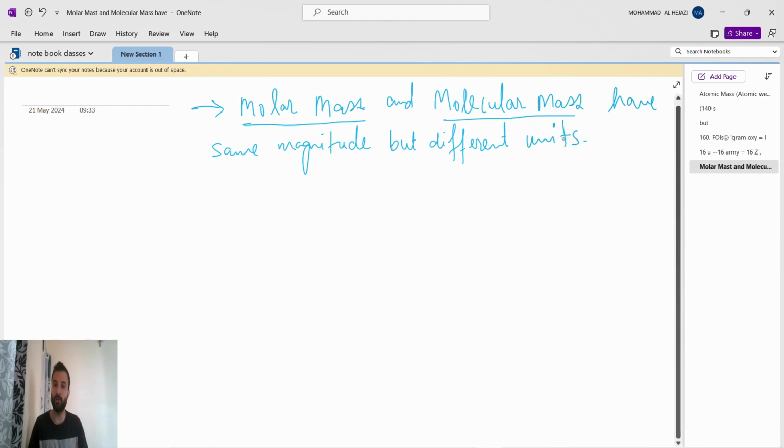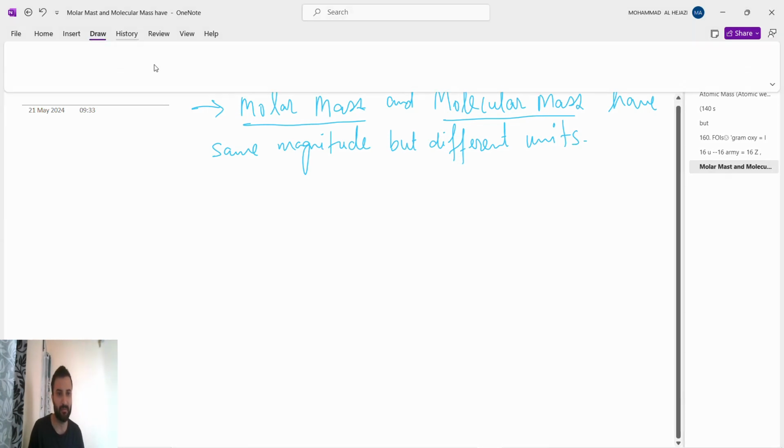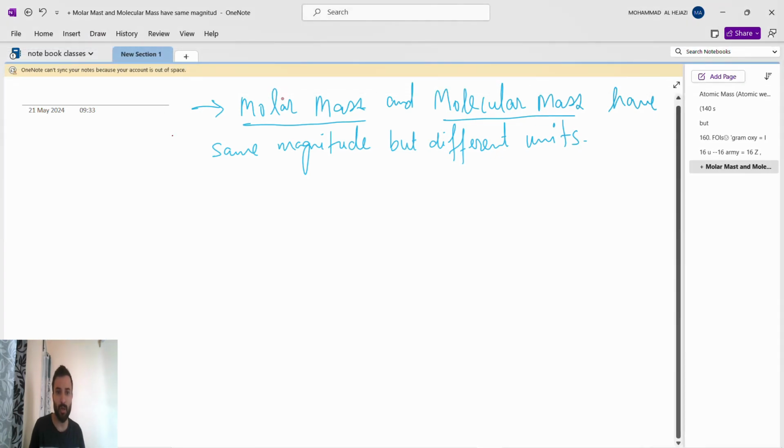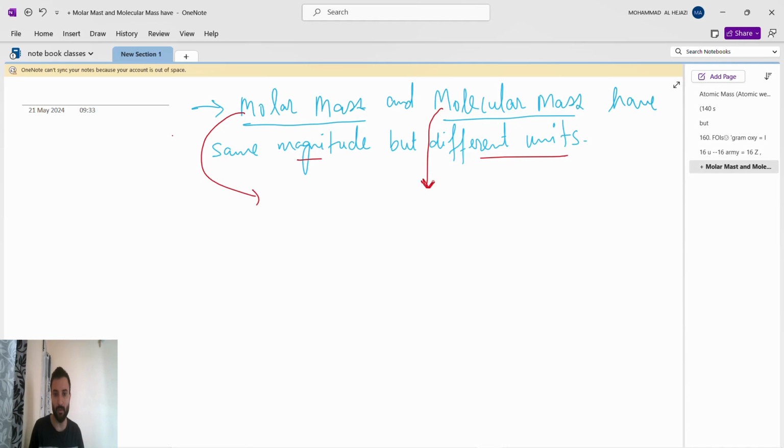Remember this, I will write it here. So what are the units? The molar mass unit is gram per mole. The molecular mass unit is AMU. That's it.